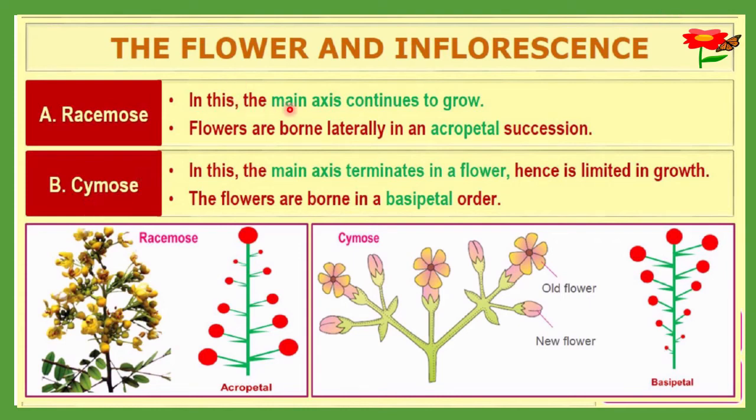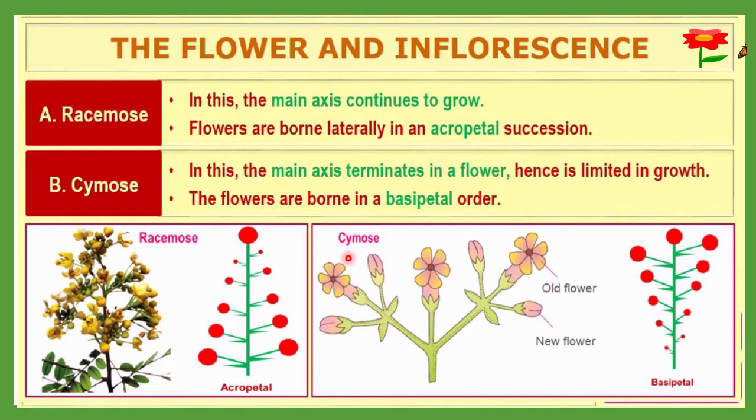In racemose, the main axis continues to grow. Suppose this is the main axis, a floral axis on which you can see flowers arranged. Here the main axis continues to grow at the tip and never stops. Flowers are born laterally in acropetal succession.